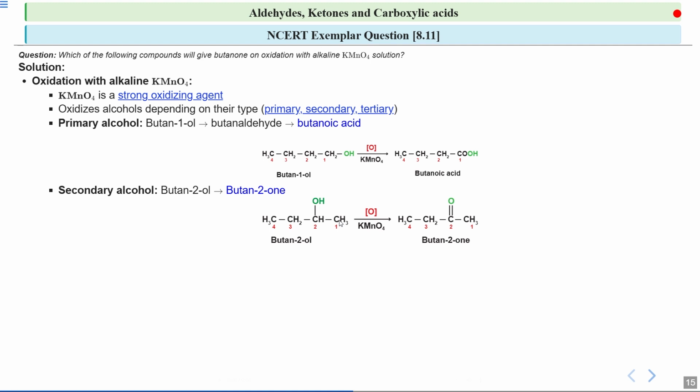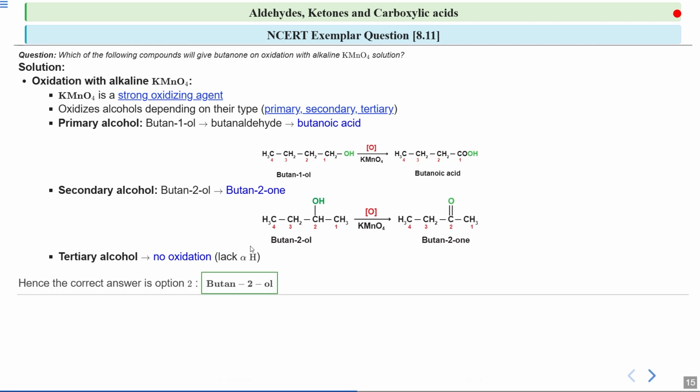Okay, so butan-2-ol, which is a secondary alcohol, oxidizes to give butan-2-one. And if we talk about tertiary alcohols, they do not give any oxidation. Why? Because they lack alpha hydrogen. So because of this, they do not give any oxidation. Okay, so if we summarize, we can say that option 2, which is butan-2-ol, is the correct